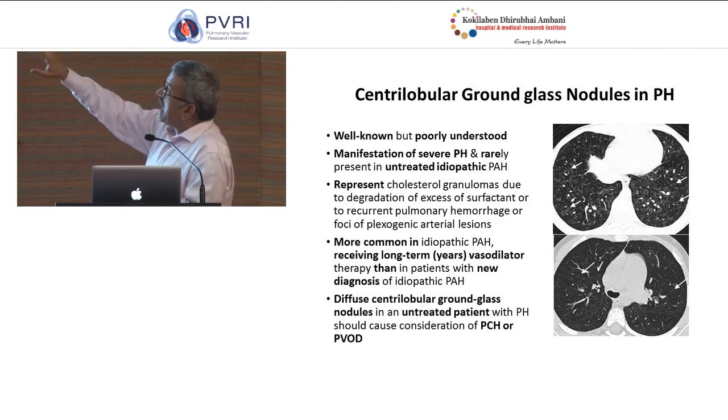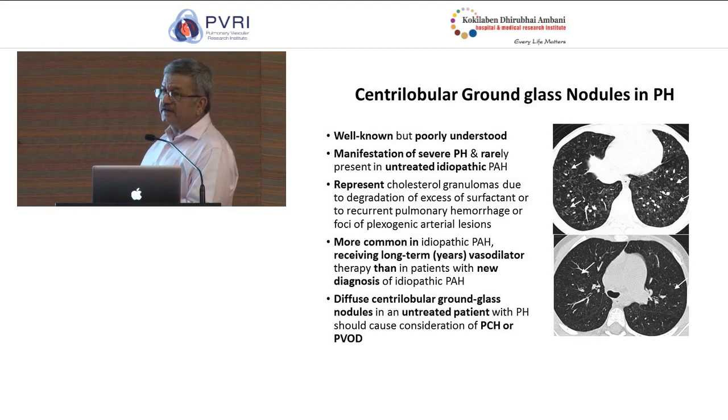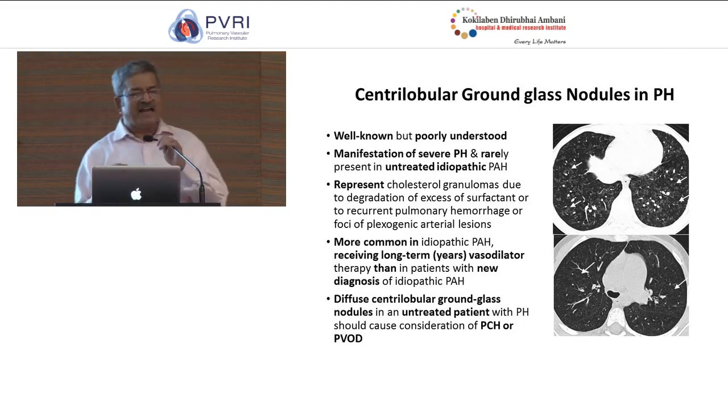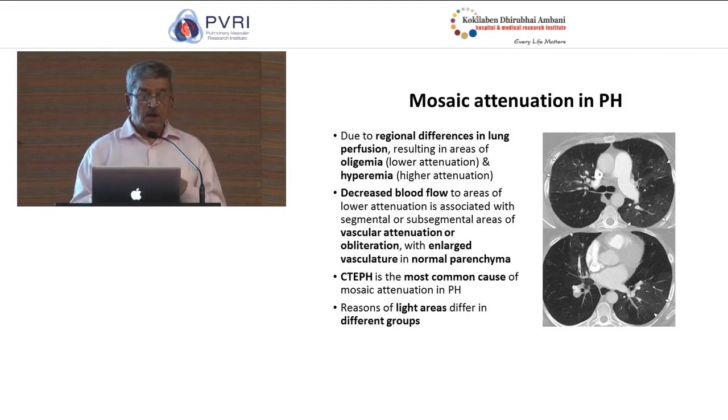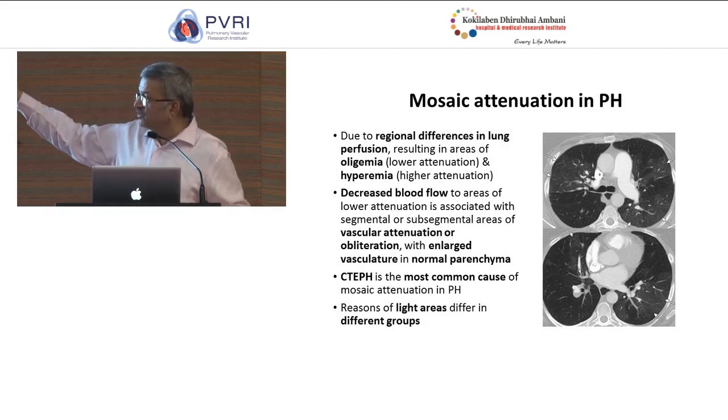Then, of course, there are these mosaic attenuations, which I talked to you about in the chest radiograph also and in CT also. So mosaic attenuation, what does it mean? It means that normally the lung is homogeneously opacified. In terms of whiteness or blackness, the whiteness is because of vessels and blackness is because of the translucent lung parenchyma. Now, when there is abnormal vasculature, because of pruning, because of shunt, because of vasculitis, because of a variety of reasons, you find some areas which are normal, which appear as light, and some areas which are oligemic, which appear as black, and that produces mosaic attenuation.